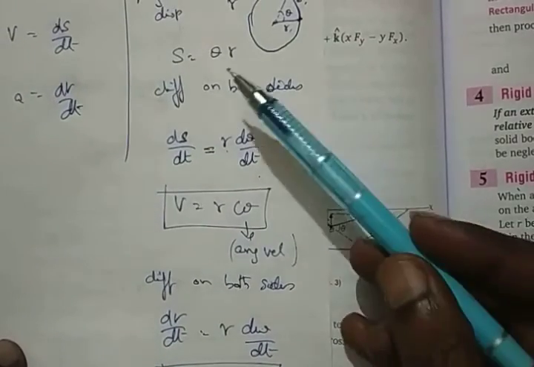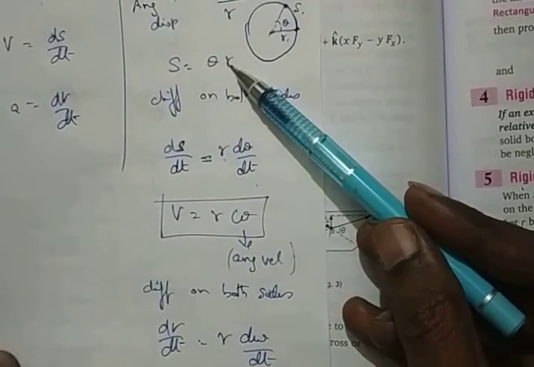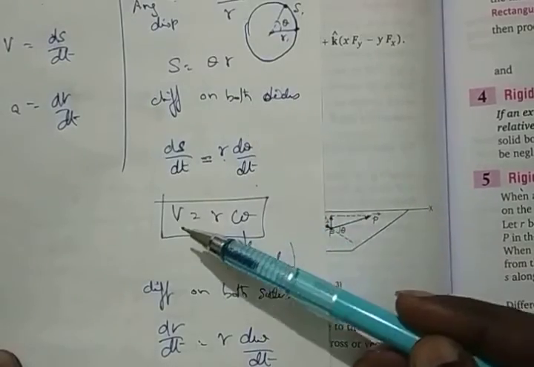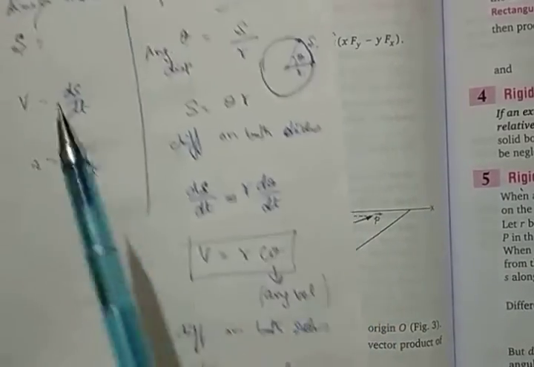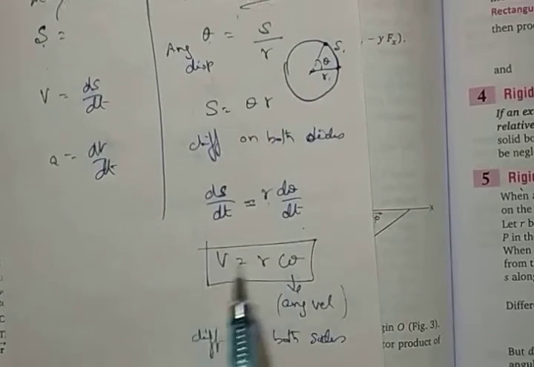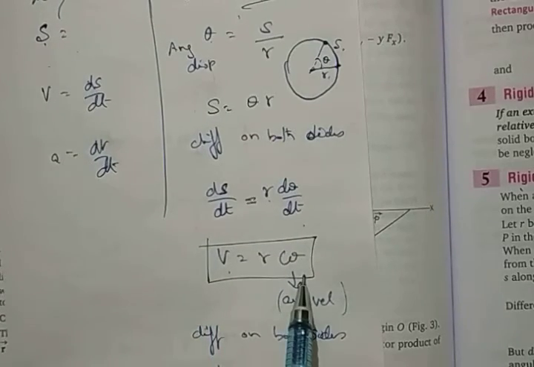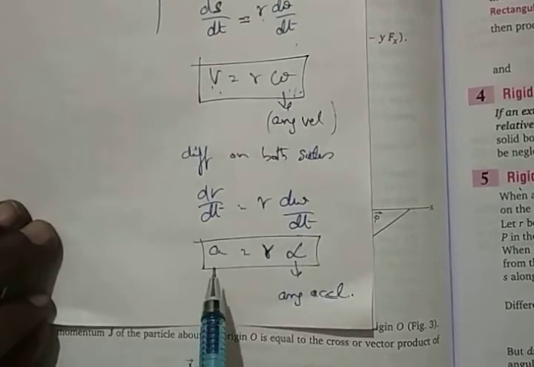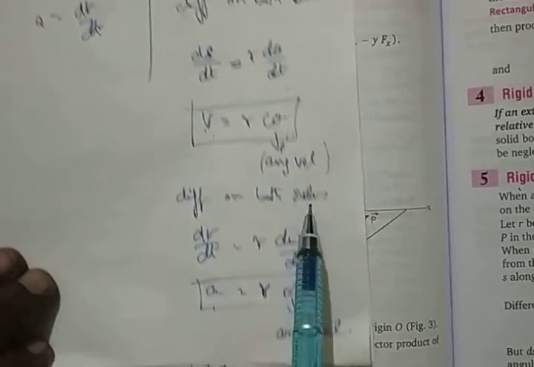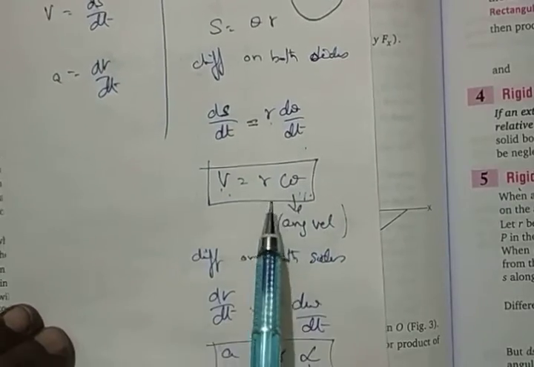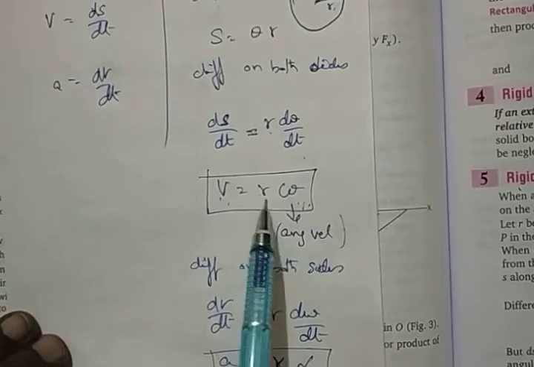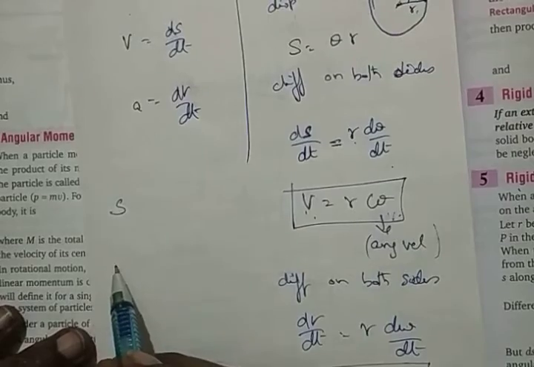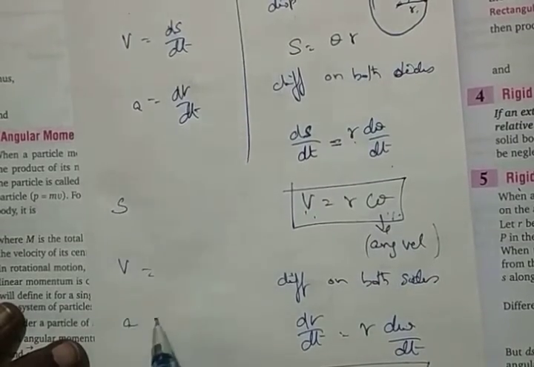So you get here s is equal to theta times r, and ds by dt is going to be the value here. Now you are going to have a relationship between linear motion and rotational motion. This is linear motion velocity. What is this one? It is rotational motion, angular velocity. This is linear acceleration, this is angular acceleration. In all of them, you find one common factor called r will come. So, linear displacement, linear velocity, linear acceleration.